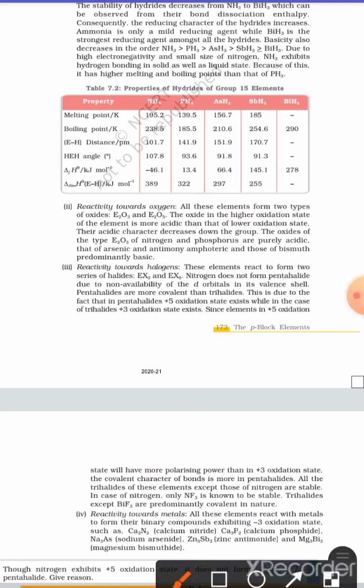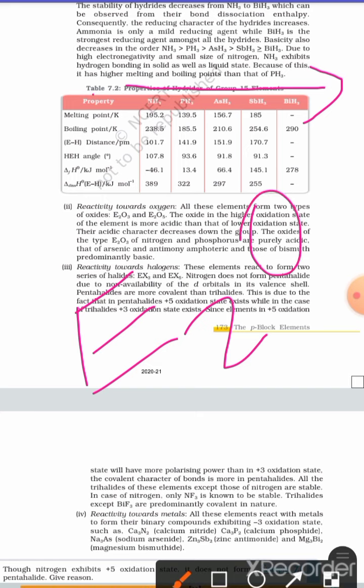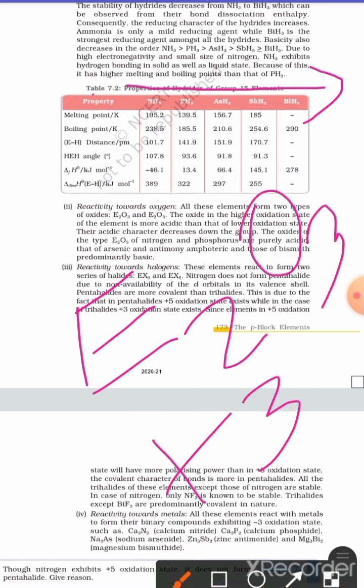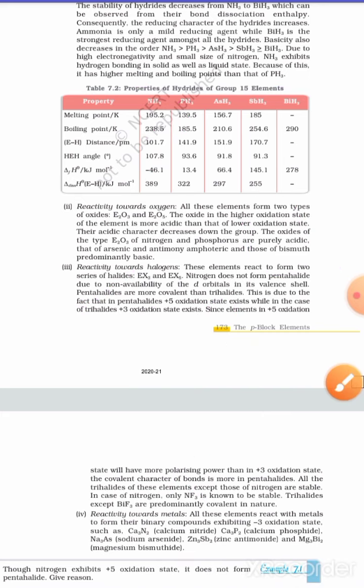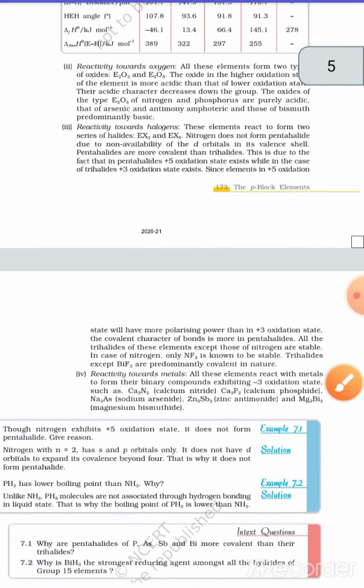But in case the oxidation state is the same, then acidic behavior decreases down the group due to the increase in size, and basic behavior increases. It means if two elements have the same formula with +3 oxidation state, the one lying lower in the group will have basic behavior, and the one whose oxide lies higher in the group will have acidic nature. We will discuss more about halogens in our next video or next class.